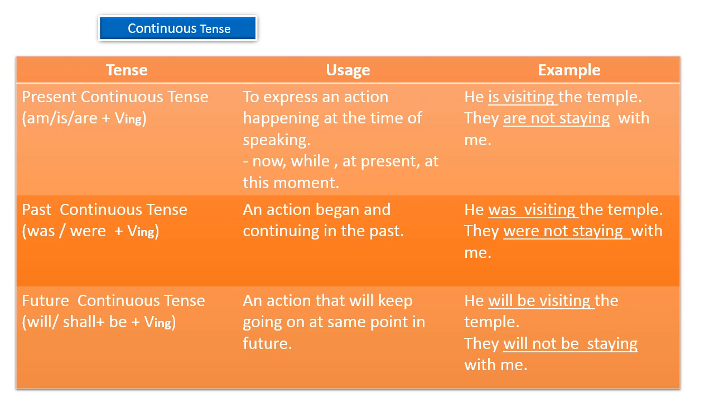Basically, continuous tense is used to show continuity of the action. Whether it is in the present tense, meaning the current situation, or whatever happened in the past, meaning the action continued in the past, then the action that will be continued in the future means future continuous tense. I hope you understood. Next one,